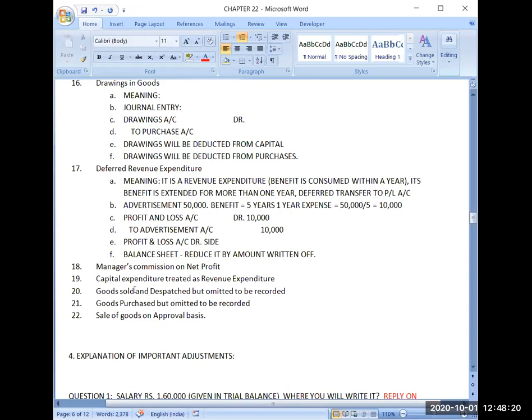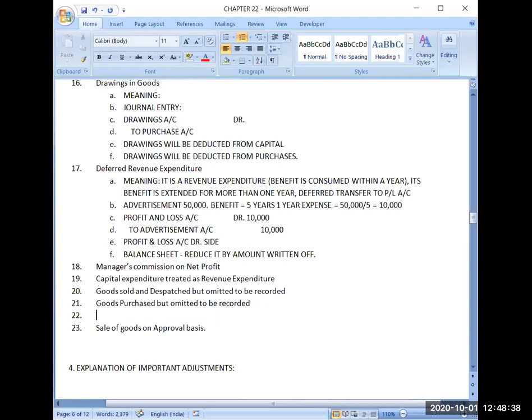Okay. Now, I will cover a very small adjustment because time is less, and these adjustments I will explain in detail tomorrow. That's why I am taking this adjustment. This is a very simple adjustment: goods purchased but omitted to be recorded. First, what is the meaning of goods purchased and omitted to be recorded? It is an example only, and you can get any adjustment for such omission.